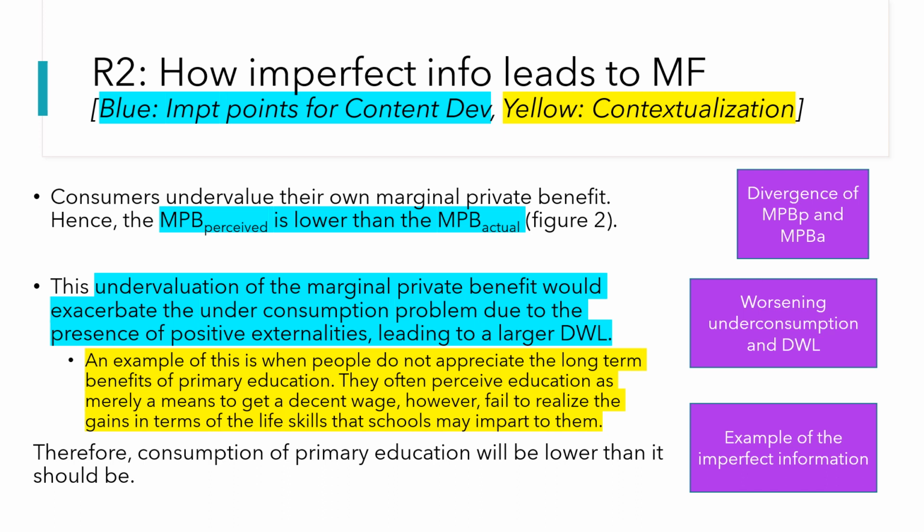Take note also of our example of imperfect information. See how it is extremely different from the idea of third-party benefits. It is very clear that we are talking about long-term benefits. So we make it very distinct between external benefits, the idea of positive externalities, and imperfect information. So ultimately, the consumption of primary education will be lower than it should be.